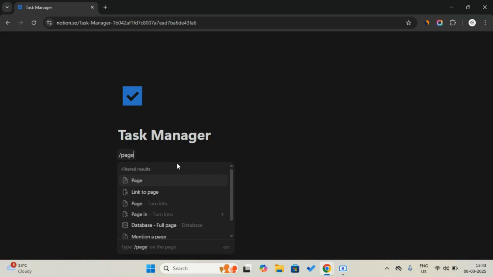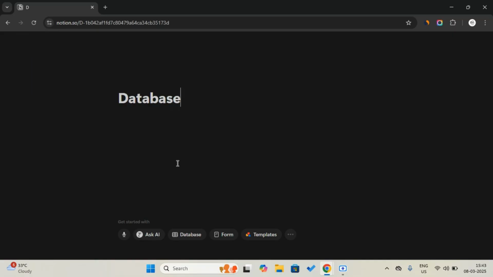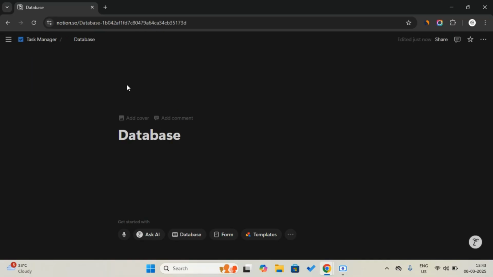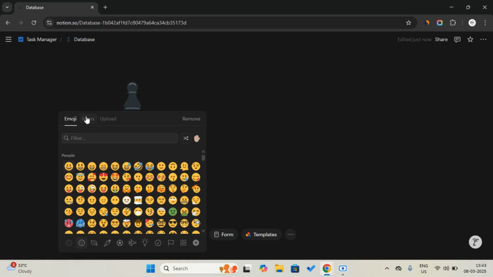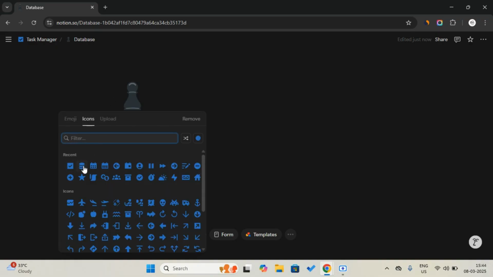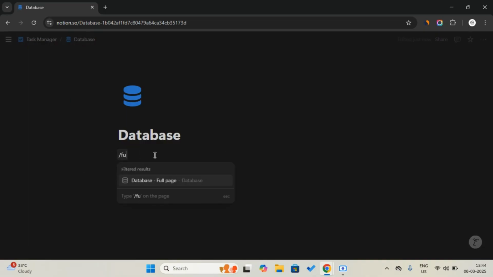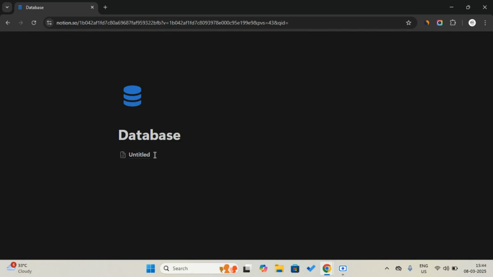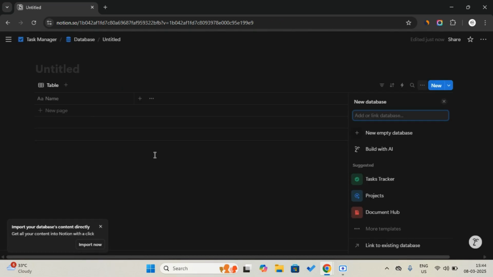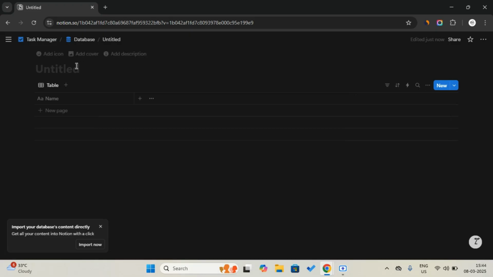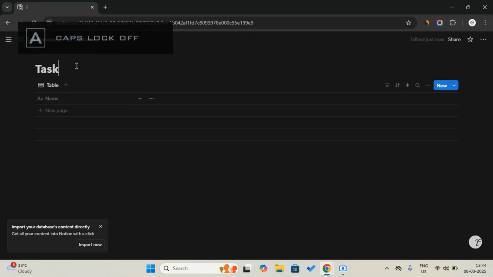So I create a new page called Database, and add an icon, a stack icon, and then create a full page database. We're going to name it Tasks.